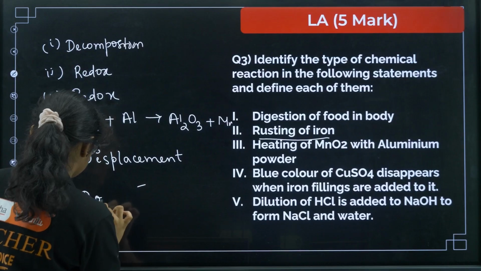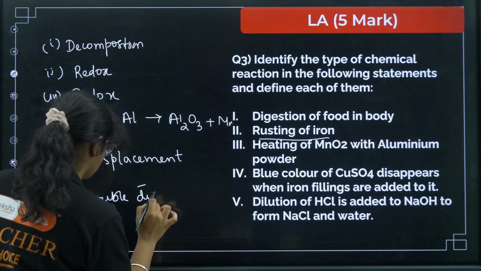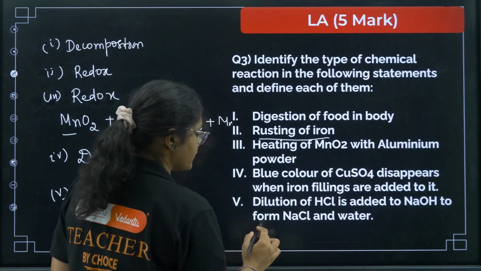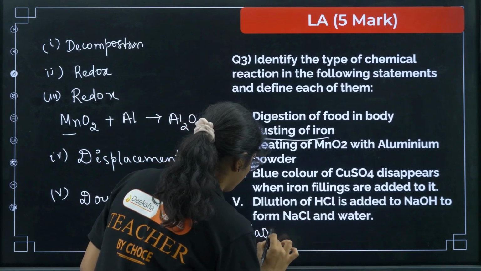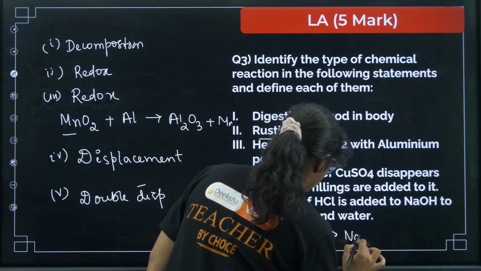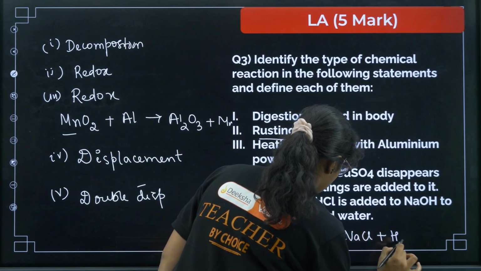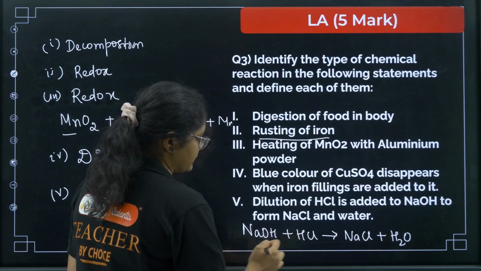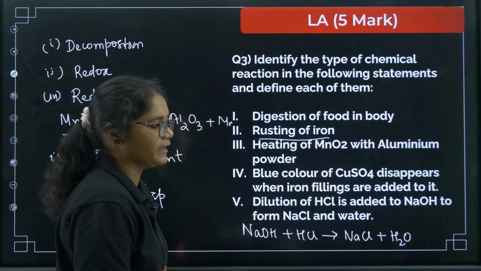Double displacement reaction. Okay, double displacement reaction, because you can see what the product will be here. NaOH plus HCl will give you NaCl plus water, right? So here what happens? The Na and H are exchanged, and that is why we get this.